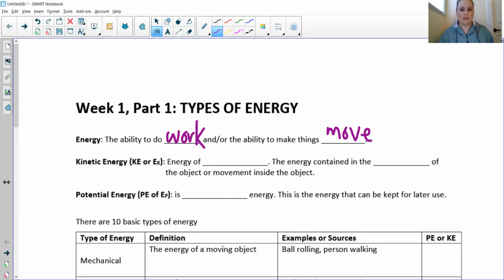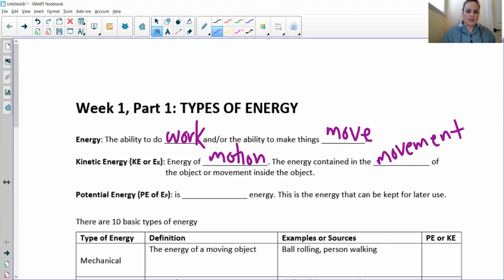This isn't just people we're talking about, it's the whole entire universe as we know it, and the energy that exists within it. So again, there are two types. We're going to talk about kinetic energy first. Kinetic energy can be abbreviated as KE, or capital E with a little subscript K. I'm a little partial to the second one because I just am, but both of them are correct. So kinetic energy is the energy of motion. It is the energy contained in the movement of the object, or the movement inside the object.